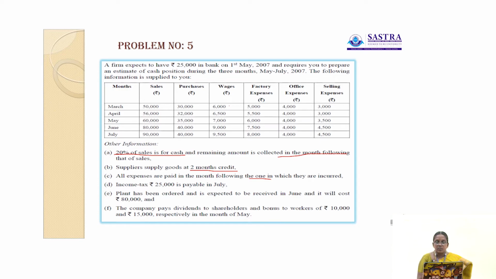So in the month of May, bonus and dividend to shareholders are both expense payments that should be considered as payments. So on the payment side, dividend and bonus rupees 10,000 and 15,000 respectively. So this is the explanation of the problem.